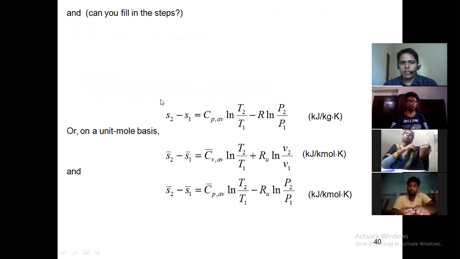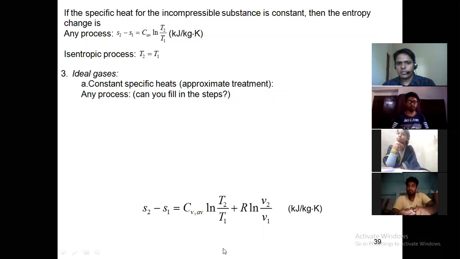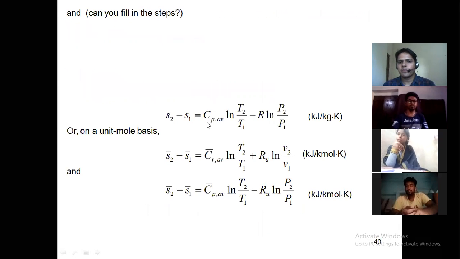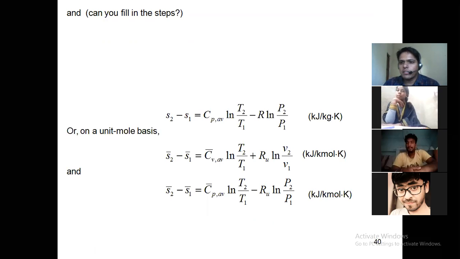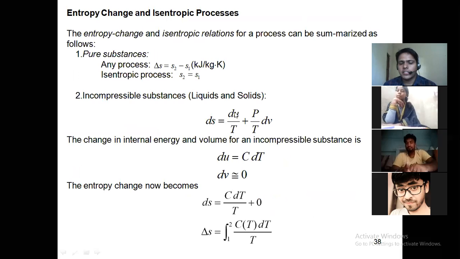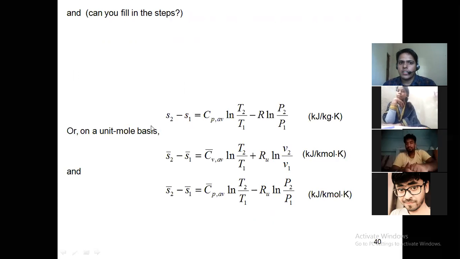Now, can you get the relation S2 minus S1 is equal to Cp ln T2 by T1 minus R ln P2 by P1? Previously it was Cv with ln T2 by T1 and R with ln v2 by v1. Now you get Cp into ln T2 by T1 and R into ln P2 by P1. For this you use the second TdS equation, TdS is equal to dh minus vdP. Again you integrate the equation in the same way, and you will get this relation.